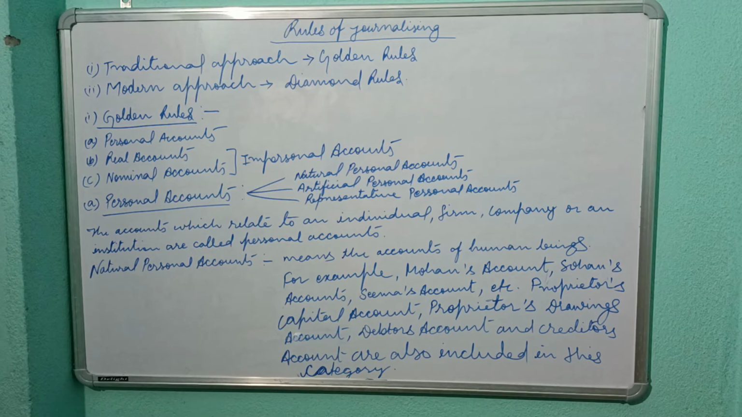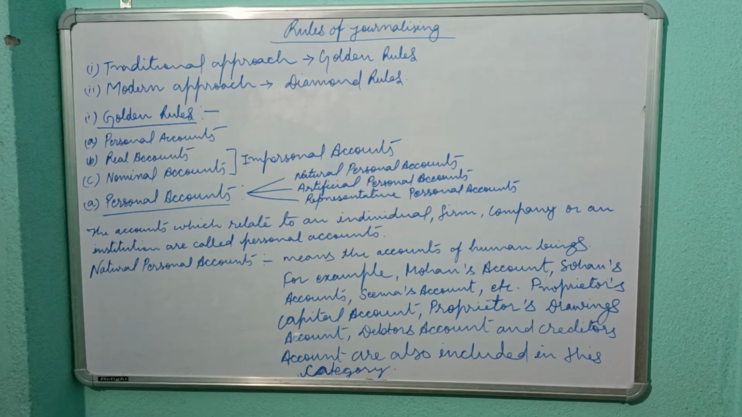Now look forward to personal accounts. There are three types of personal accounts. First is natural personal account, second is artificial personal account, and third is representative personal account. Firstly, we have to understand what a personal account is. The personal account is the account which relates to an individual, firm, company, or an institution.